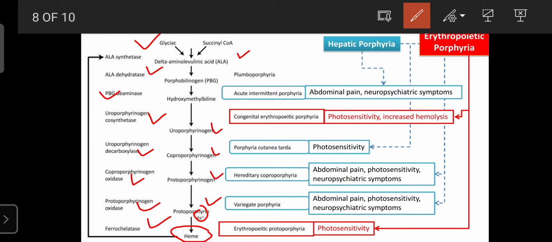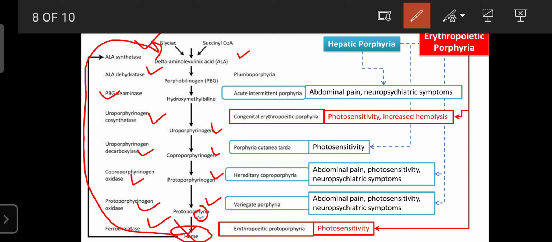That heme is part of the RBC. After the age of 110 days, those RBCs are destroyed, and once again they release the heme. That heme is reprocessed. Whatever compounds are released from the heme are reutilized for the synthesis of heme. So due to any problem in these enzymes, the heme cannot be reutilized.